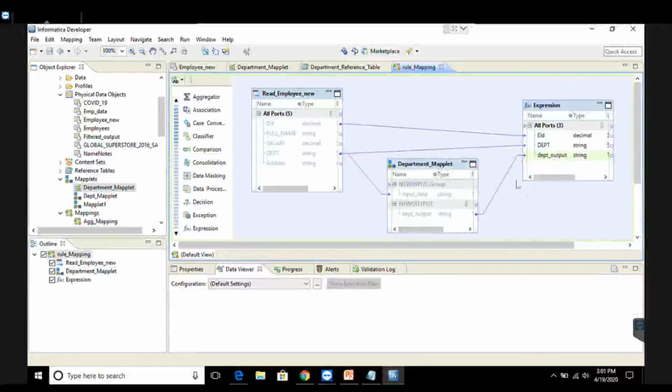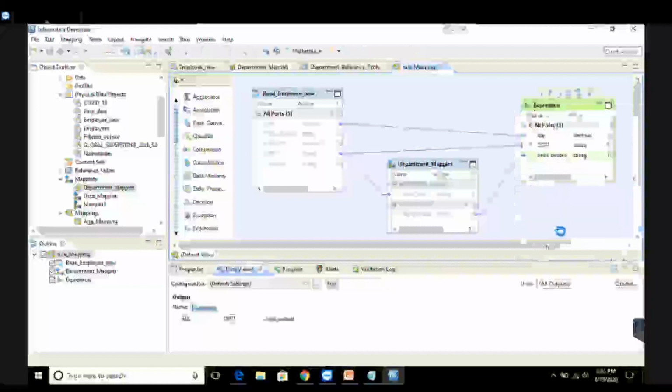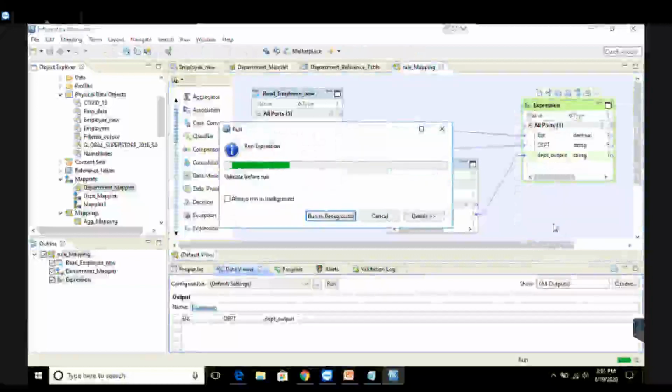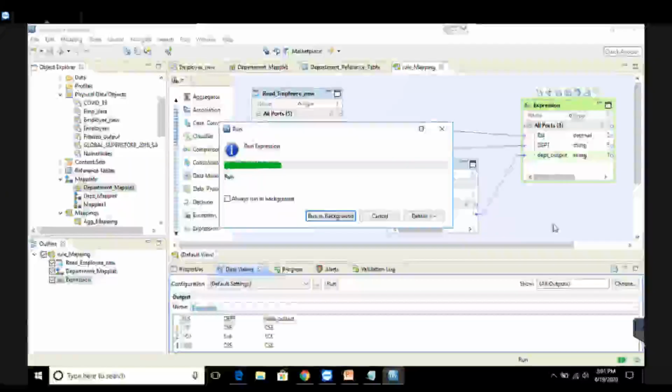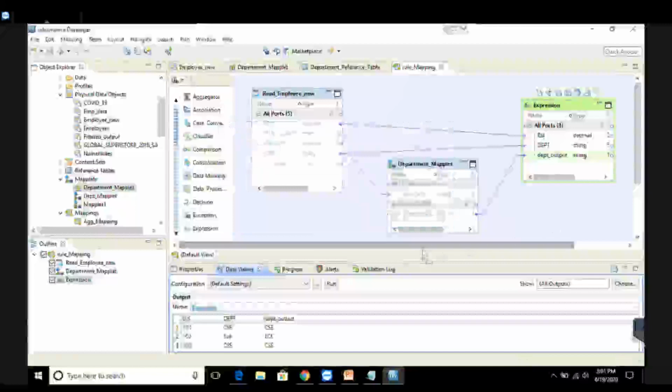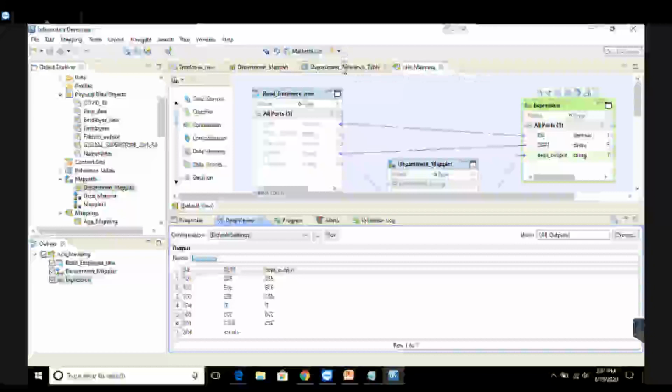After saving this, I'm going to run the data viewer of the expression to see how it behaves. It's running in the background. Okay, so here's the output which you can see. This was your data, ID 101. The source department was CSE and the valid department in the reference table was also CSE. So this was the valid value and all others were invalid values.